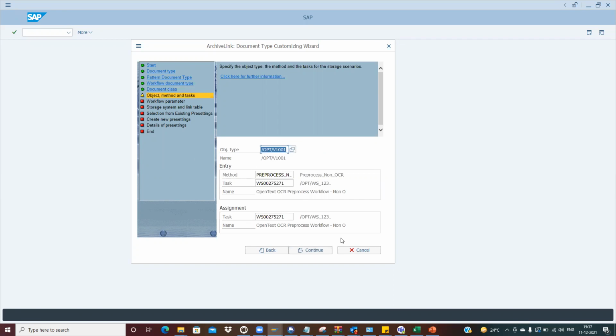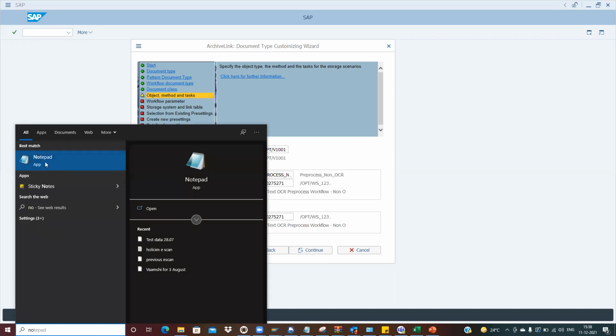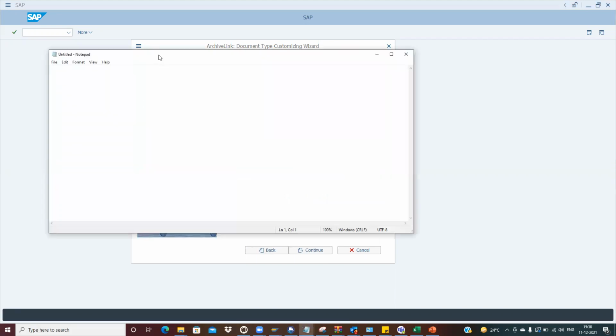Once we are done with this, the important things here are the object type. Whenever we are creating any archive doc type, there are three important object types.